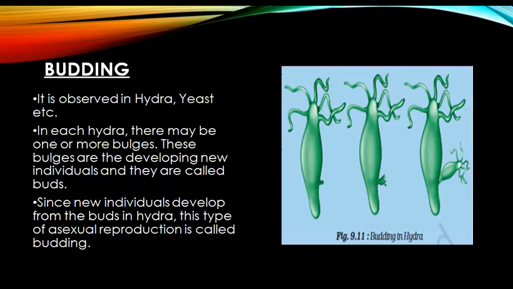As the bud enlarges, it receives characteristics of the parent organism, and once it is fully developed, it may be detached from the parent body. Since new individuals in case of budding develop from the buds, this type of asexual reproduction is called budding.